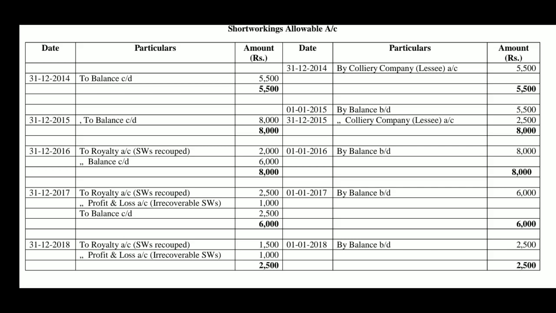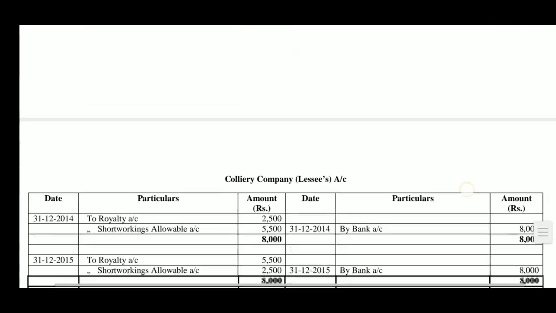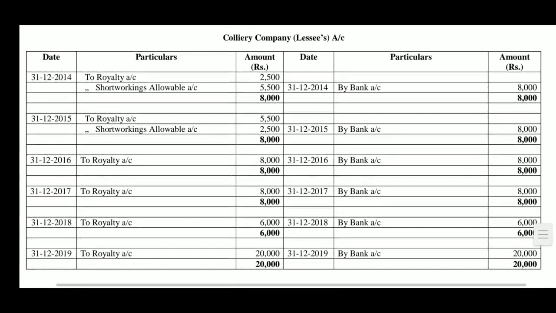In this way, for all the years except the last year, where there is no question of recoupment nor any new short workings. Therefore, in the year 2019 there is no short workings account. So, short workings account is prepared for the first 5 years. Then another account prepared in the books of the lessor is the lessee's account.